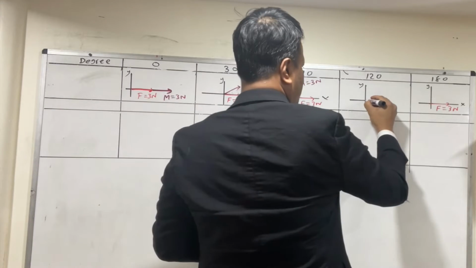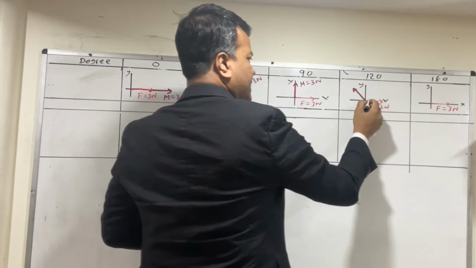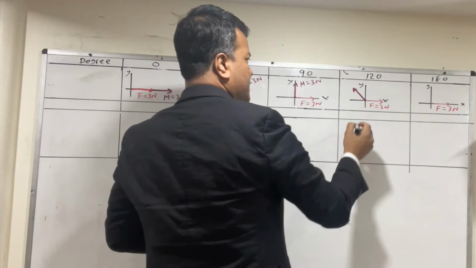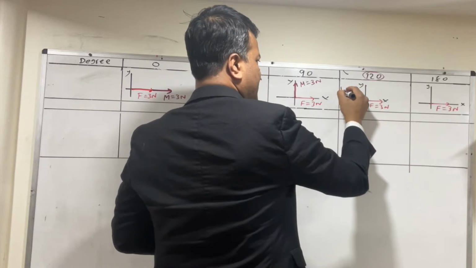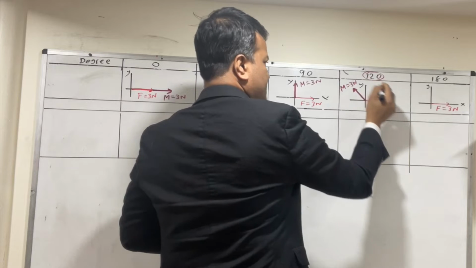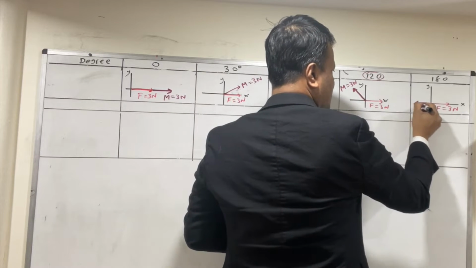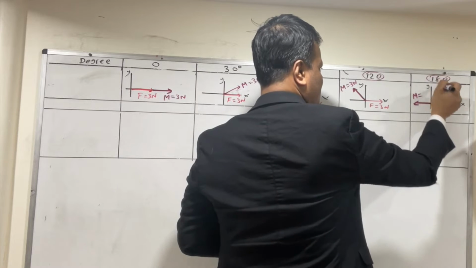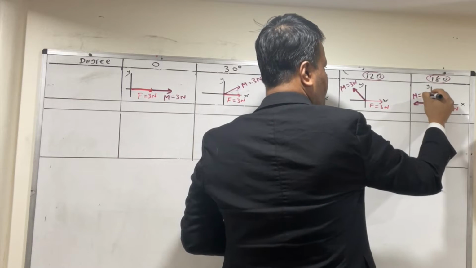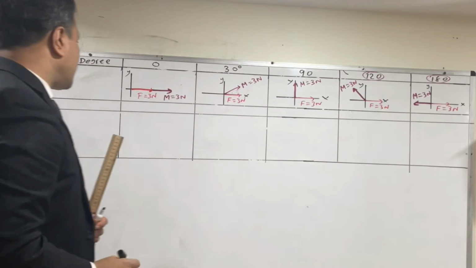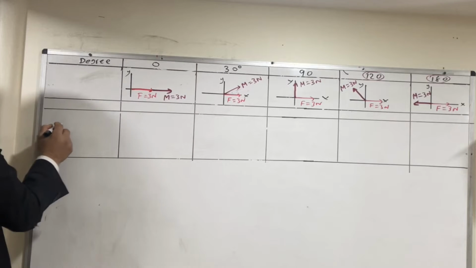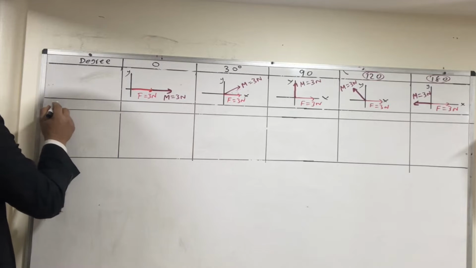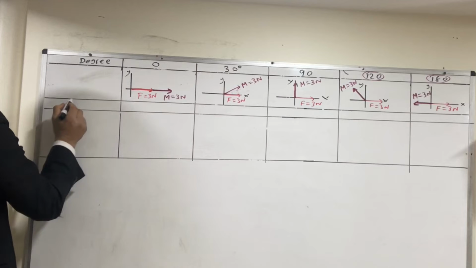This time 120 degree. Notice the angle between these two is 120, as I mentioned over here. Mariam 3 Newton, and this time she decided to use, of course, a 3 Newton in the opposite direction, which is of course 180. And now we're gonna predict. So these are the scenarios, and we're gonna make a prediction.